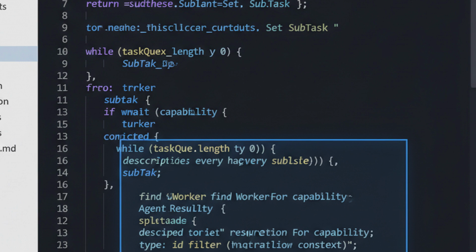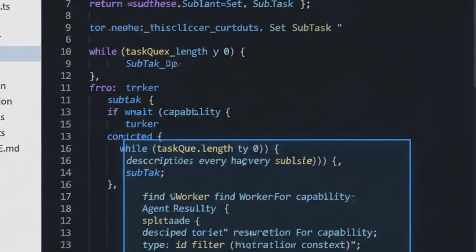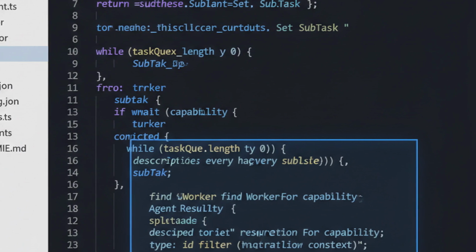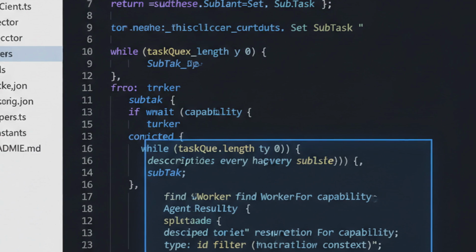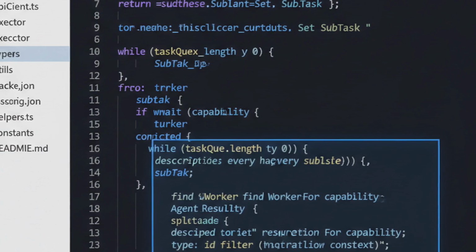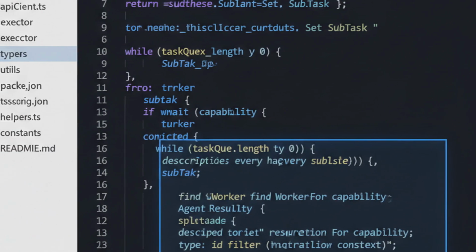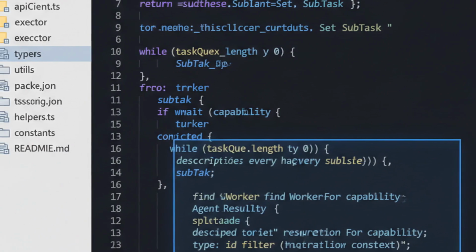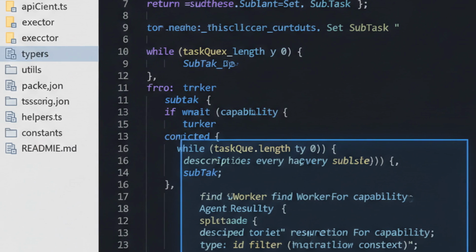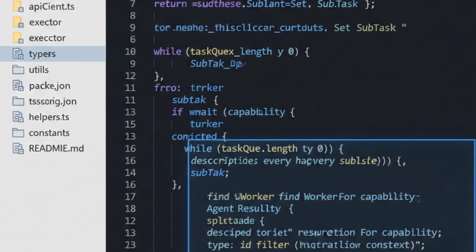The topological sort handles ordering. For each task, we find the right worker, execute, and store the result. If any task fails critically, the supervisor can decide to retry, skip, or abort the whole job. This loop is the heartbeat of a production multi-agent system.